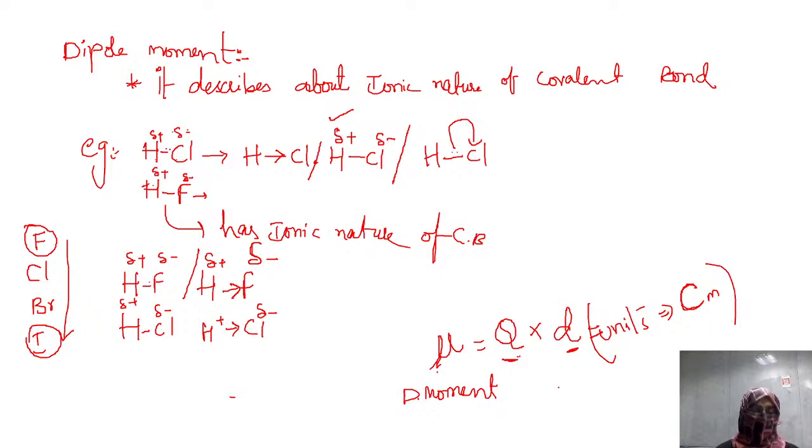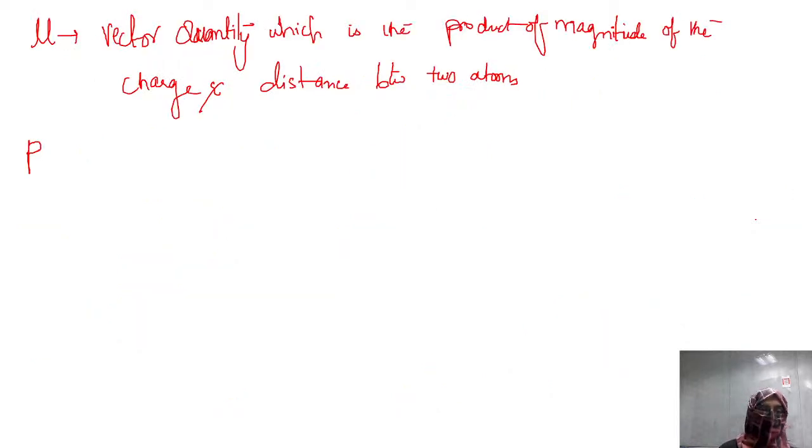One more unit is debye, D-E-B-Y-E. The scientist who discovered dipole moment was Debye, hence one more unit is debye. So please remember that 3.3 into 10 to the power minus 30 coulomb meter is known as 1 debye. So we have two units: one is coulomb meter, one is debye. One debye is equal to 3.3 into 10 to the power minus 30 coulomb meter. So we have finished with the units.